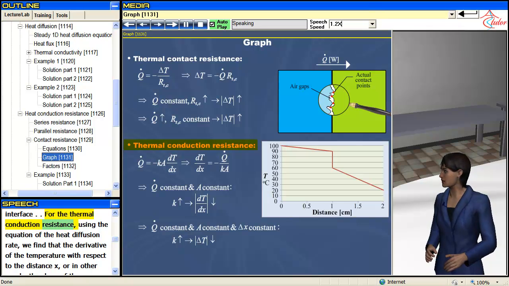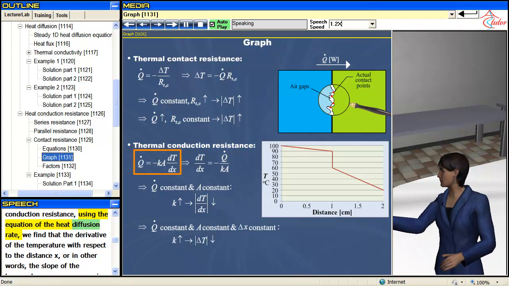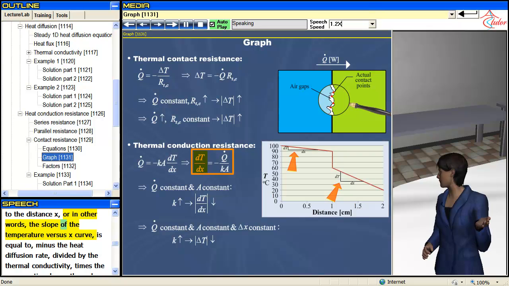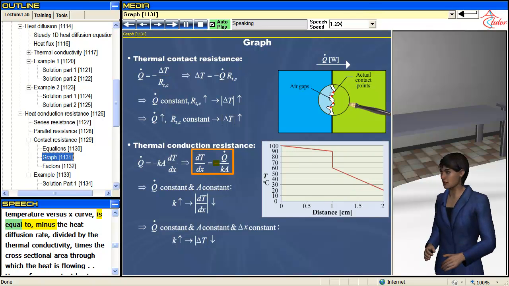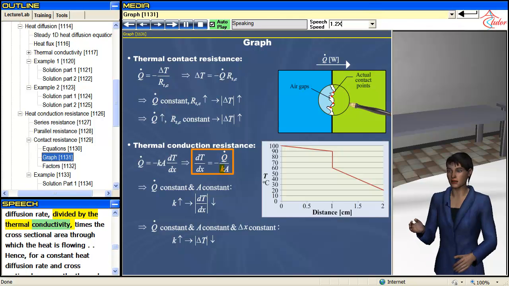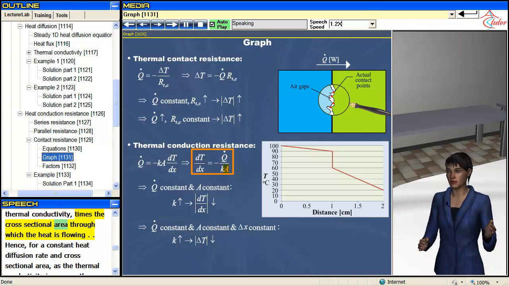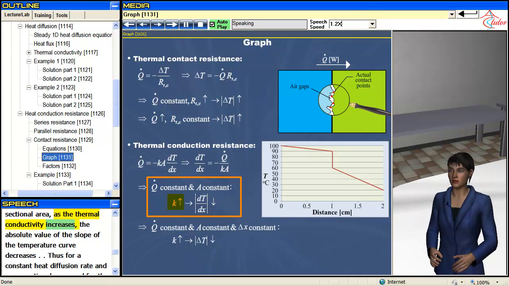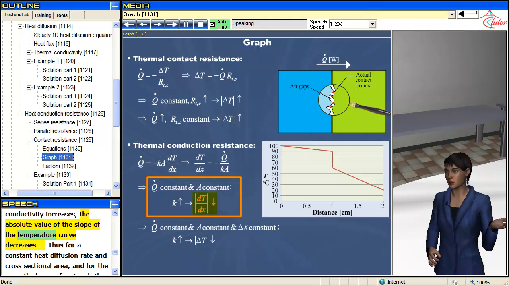For the thermal conduction resistance, using the equation of the heat diffusion rate, we find that the derivative of the temperature with respect to the distance x, or in other words, the slope of the temperature versus x curve, is equal to minus the heat diffusion rate, divided by the thermal conductivity times the cross-sectional area through which the heat is flowing. Hence, for a constant heat diffusion rate and cross-sectional area, as the thermal conductivity increases, the absolute value of the slope of the temperature curve decreases.